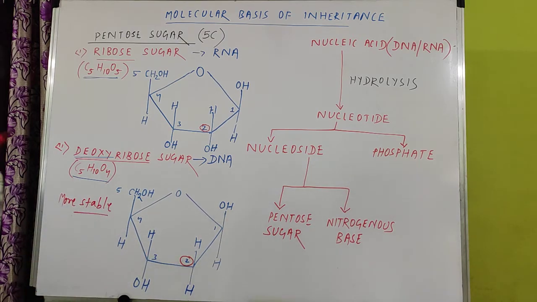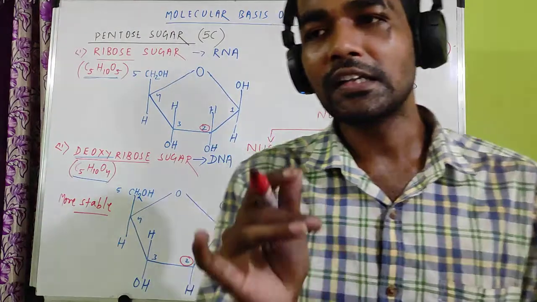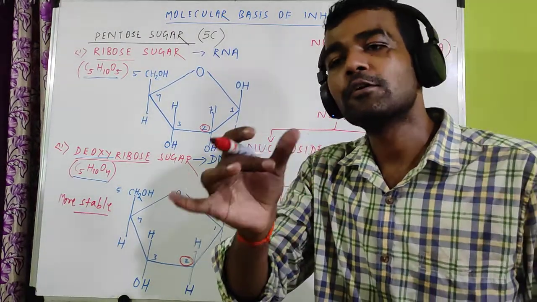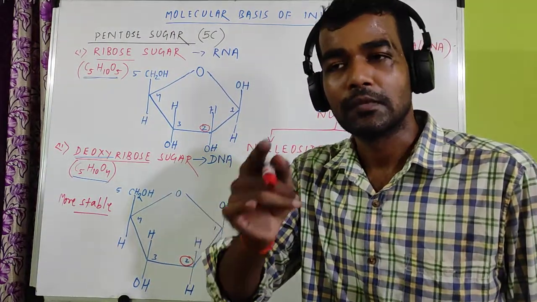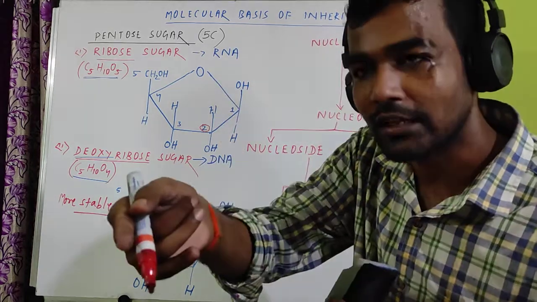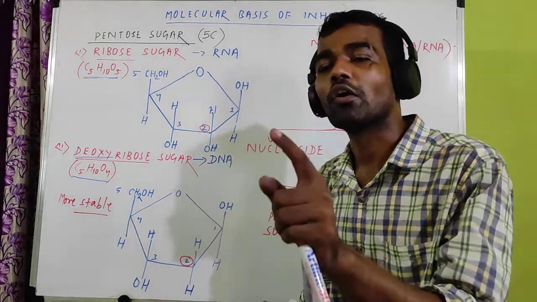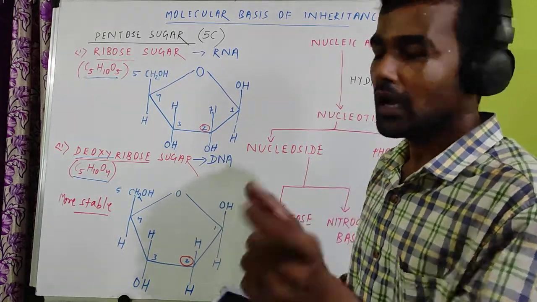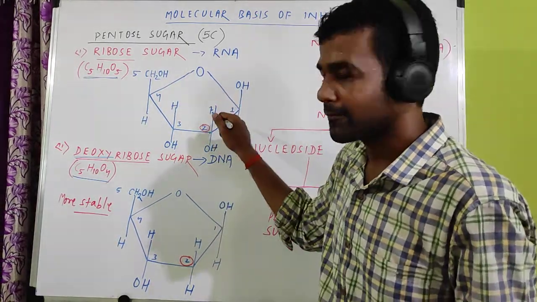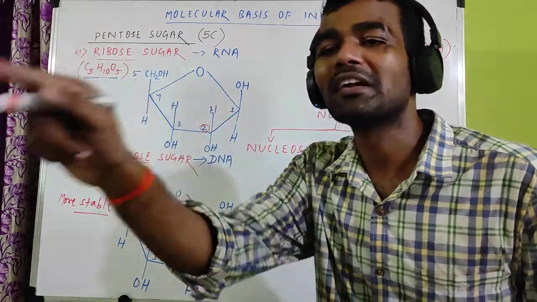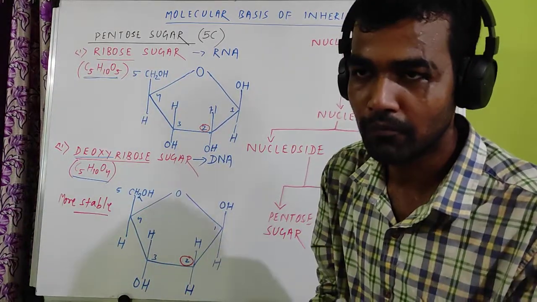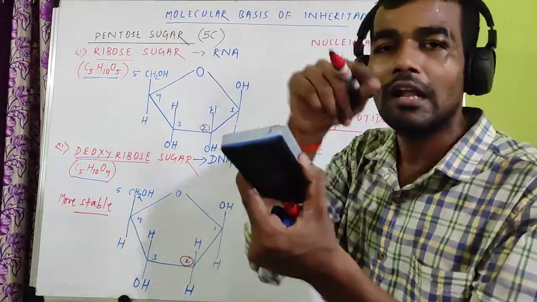So all of you read in chemistry what is the relationship between reactivity and stability. If a compound is more reactive, it is less stable. Oxygen is a reactive group, and if there is more oxygen, that structure becomes more reactive, less stable. More is the reactivity, less is the stability.